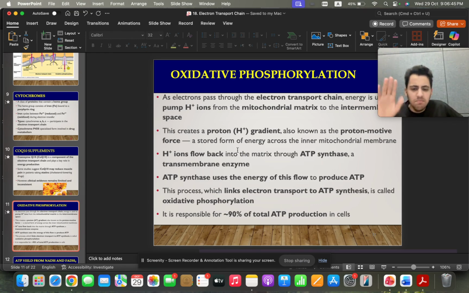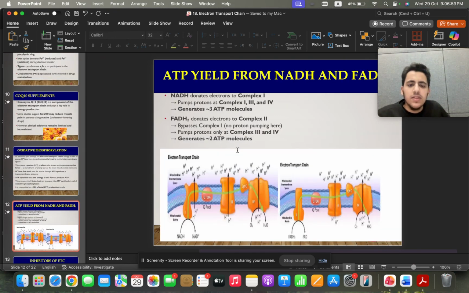Everything in that image, everything I've said there, moving through the ATP synthase and the kinetic energy. I told you it's important about the FADH2 and how complex 2 does not pump a proton up. Why? Because there is a difference of energy. NADH has 3 complexes that pump protons, so it will generate 3 ATP. But for FADH2, even though the electron is passed through 3 complexes, only 2 complexes will pump protons. So only 2 ATP will be produced per FADH2.